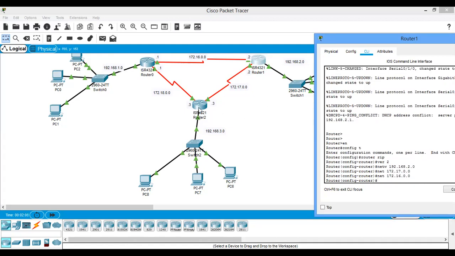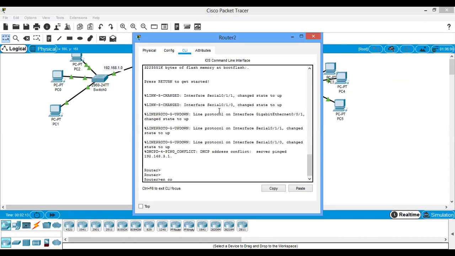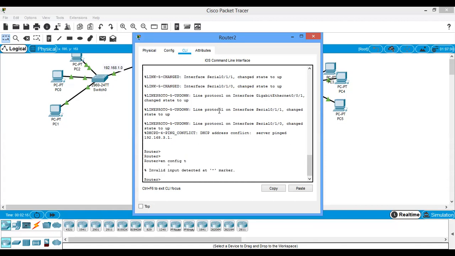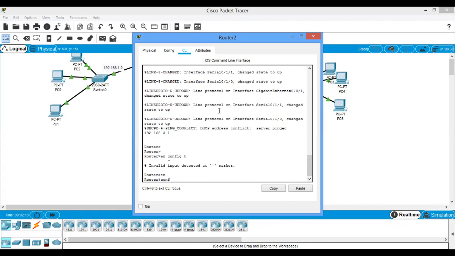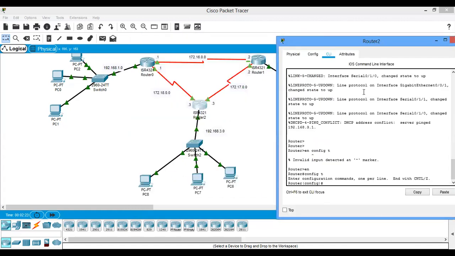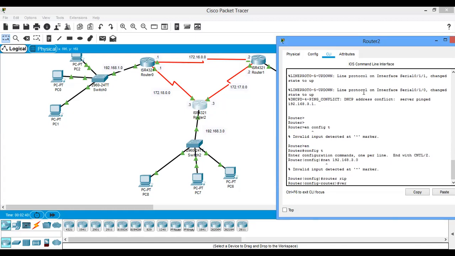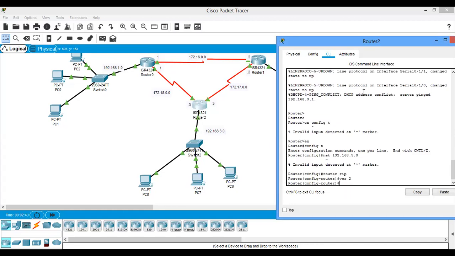So I'm done here, remaining the very last router. The network is 192.16.